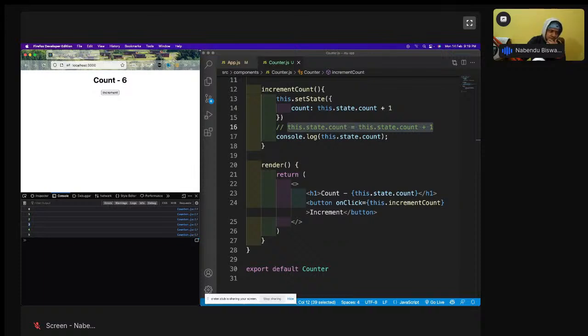Not only with this console.log, if I want to do something which will run even before the render runs, there is a way. This is a special case which we are going to do.